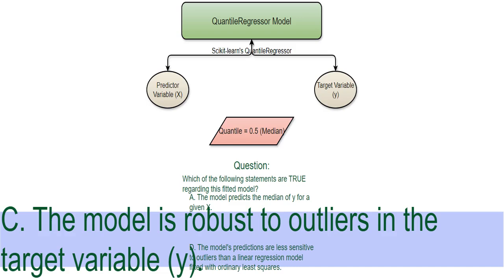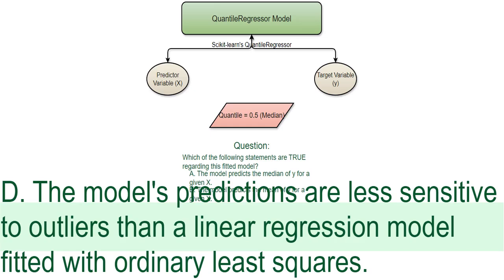This statement is true, although statement D is a more precise way of expressing this. Outliers have less influence on the median compared to the mean. Since the QuantileRegressor predicts the median when quantile equals 0.5, it's less swayed by extreme values. I agree, this is true.